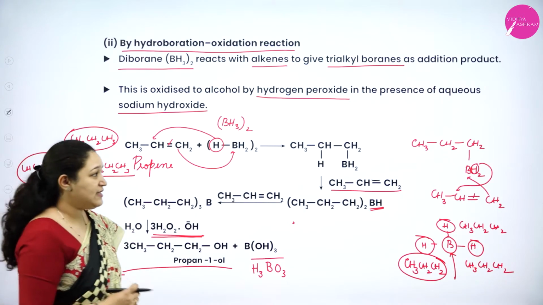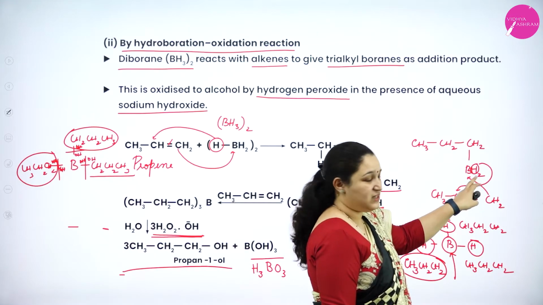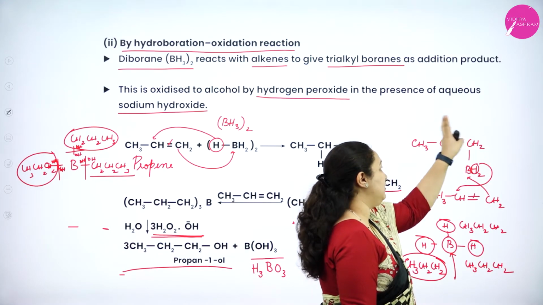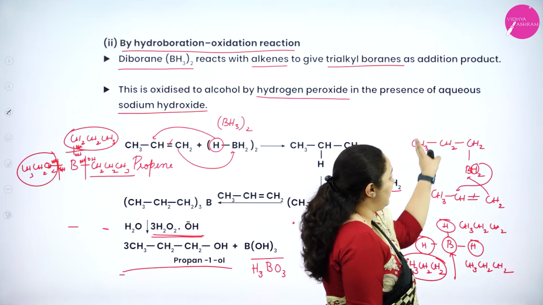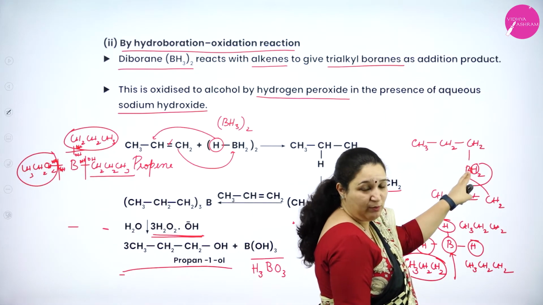Okay. So what is happening? Every time for BH3, a hydrogen atom will get added to the alkene itself, and the carbon atom involved in the double bond will get added to the boron.